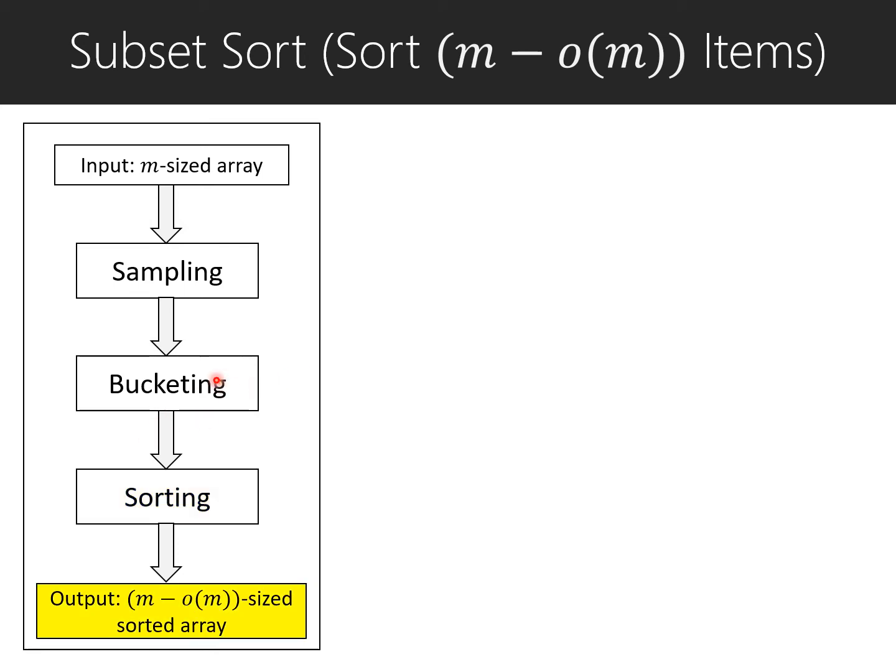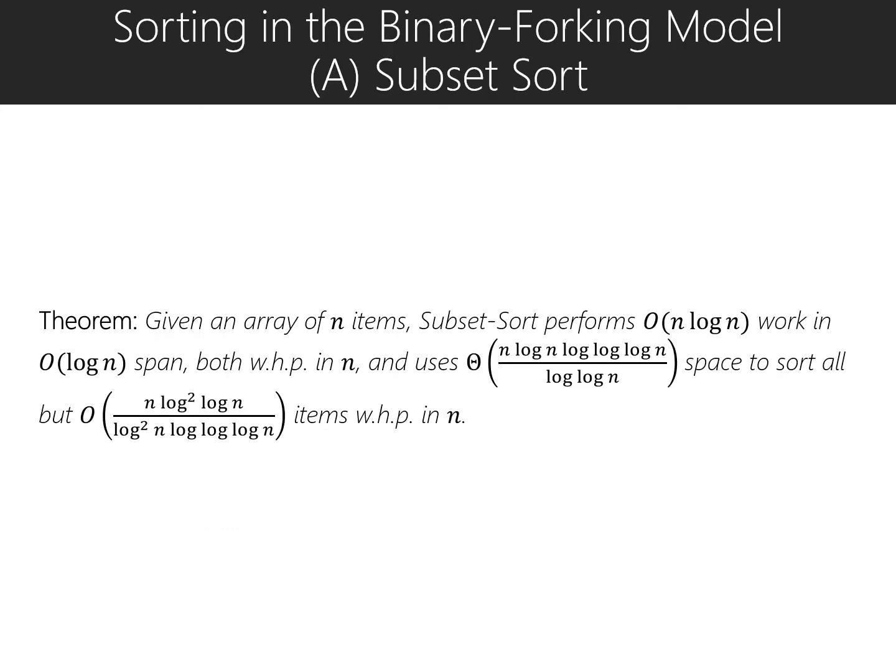In the bucketing step, since there are collisions, some of the items may not find their place. Hence, at the end, we will get a sorted list of all the items except o(m) items, which will be left over. We prove the following theorem for subset sort. Given an array of n items, subset sort performs O(n log n) work in O(log n) span, both with high probability in n, and uses o(n log n) space to sort all items except o(n) items with high probability in n.